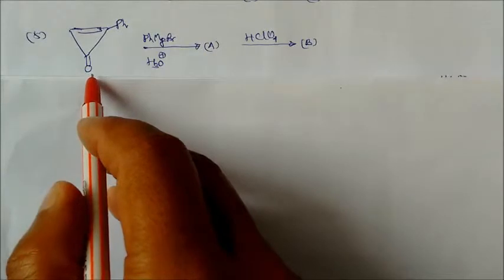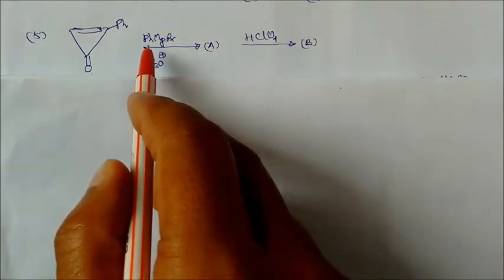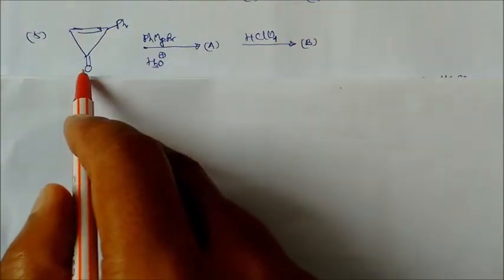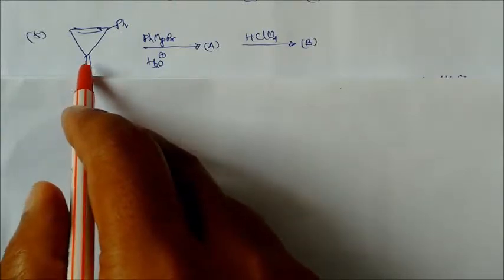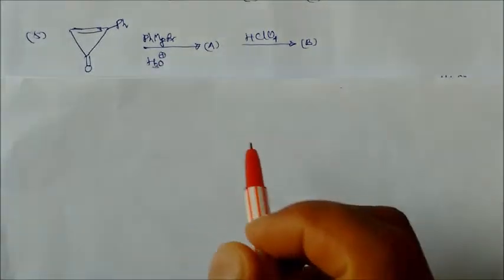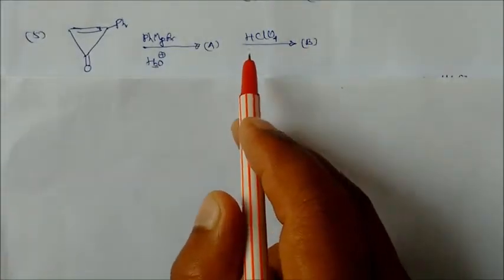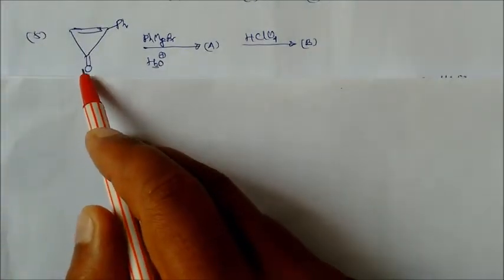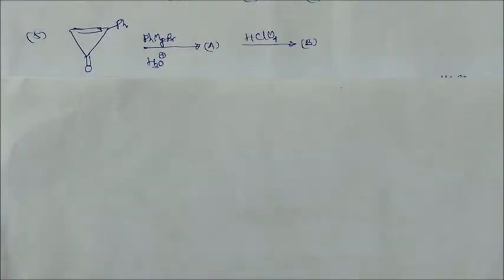So this is a ketonic compound. You have to react it with phenyl magnesium bromide. So definitely the electromeric effect will take place over here, and this is in conjugation. So this will shift to this side. Again, after shifting, an acid-base reaction will take place, so this becomes your acid. So let us see what the product is.